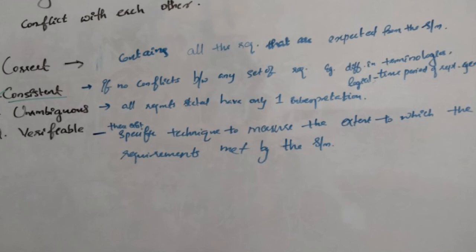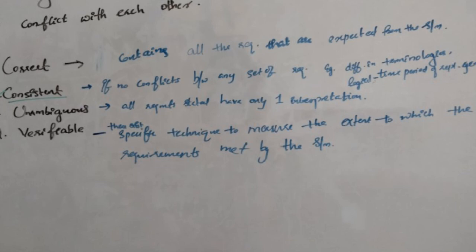And option C, unambiguous. SRS is said to be unambiguous if all the requirements stated have only one interpretation. If there is more than one interpretation, then it is ambiguous. So SRS is unambiguous if all the requirements stated have only one interpretation.